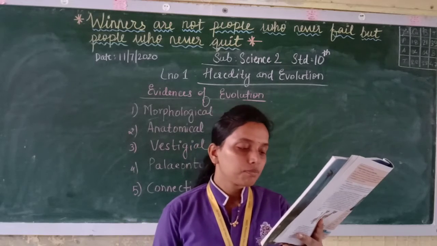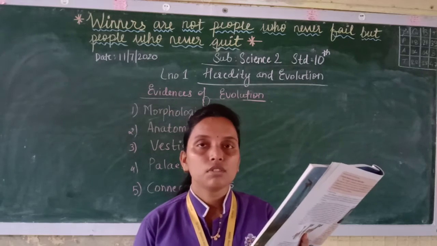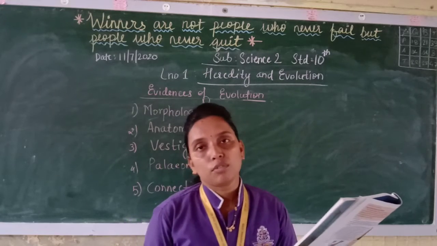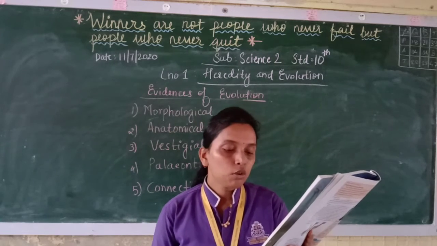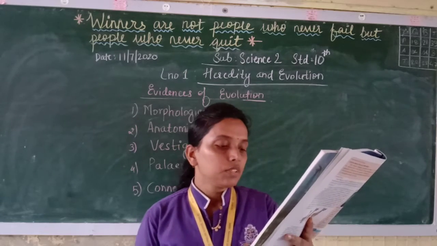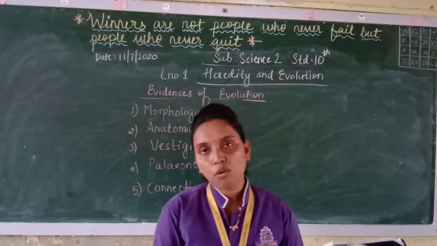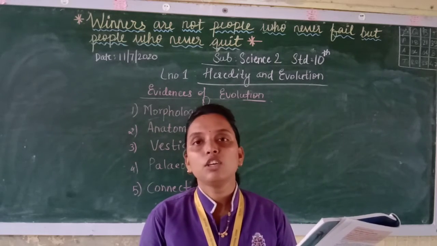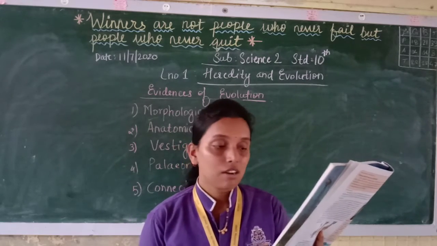Their lumbar bones, lumbar meaning your hip bones, developed in such a way that they started to stand in an erect position. If you see the first one, they were quadrupedal, on their hind legs and forelegs, but then their development took place and they started to stand erect, on only 2 legs in grasslands, and thereby their hands became available for use. Slowly they started using their hands to catch things, like how we are now.